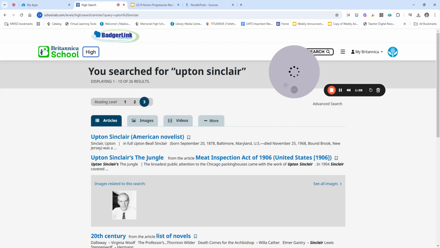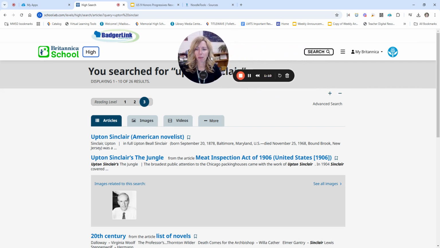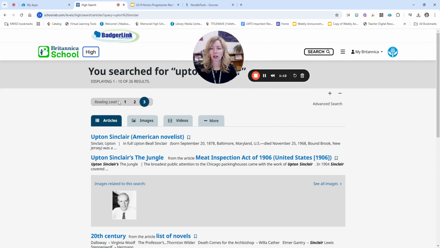So a few features of this database that I like to point out and that are kind of useful. First of all, a lot of the articles are offered in different reading levels. So when you see this here, that 1, 2, and 3, it doesn't mean first, second, or third grade level. It just means 3 is the highest level of vocabulary and content, and 1 would be a little bit lower. If you want to read something that's maybe shorter, has vocabulary that's more accessible for you, you can take a look at that. Otherwise, these levels, obviously you have a middle level and then the highest level.